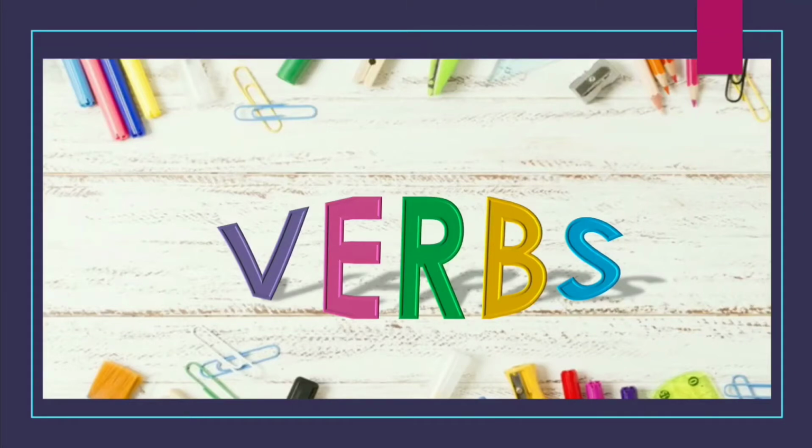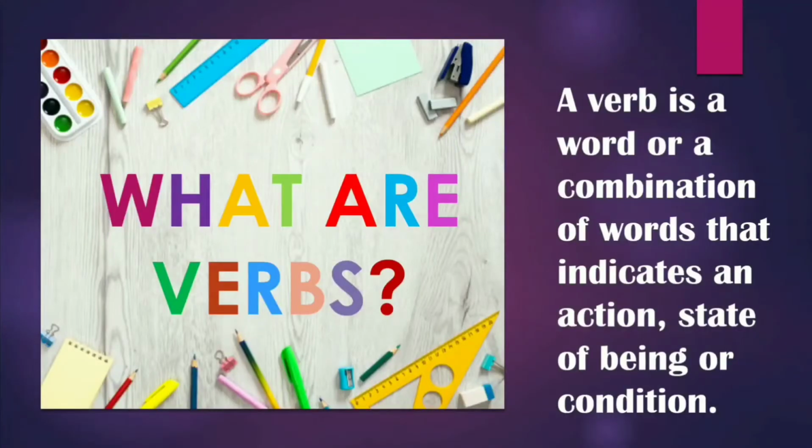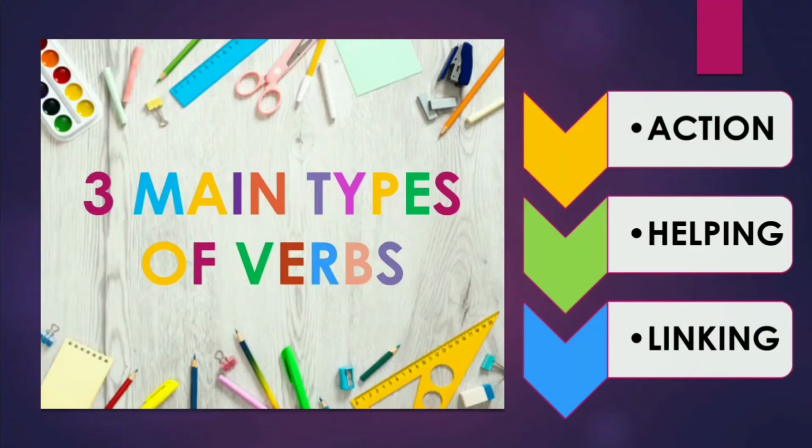Today, we are going to learn about verbs. A verb is a word or a combination of words that indicates an action, state of being, or condition. Generally, we always say that verbs are action words. But apart from action words, there are some more types of verbs which we are going to learn today, like helping verbs and linking verbs.